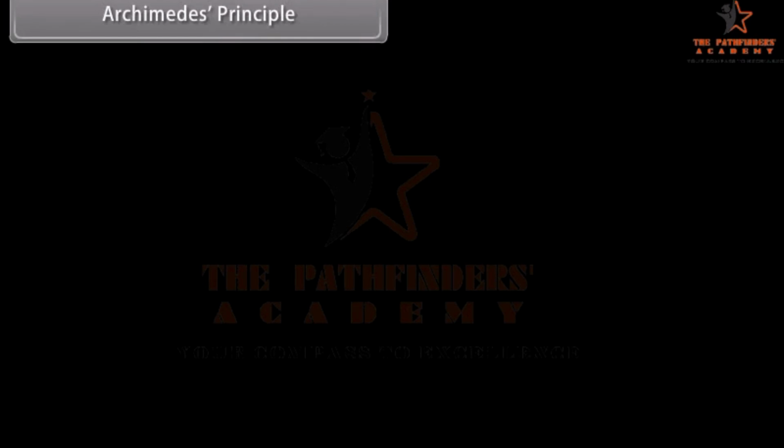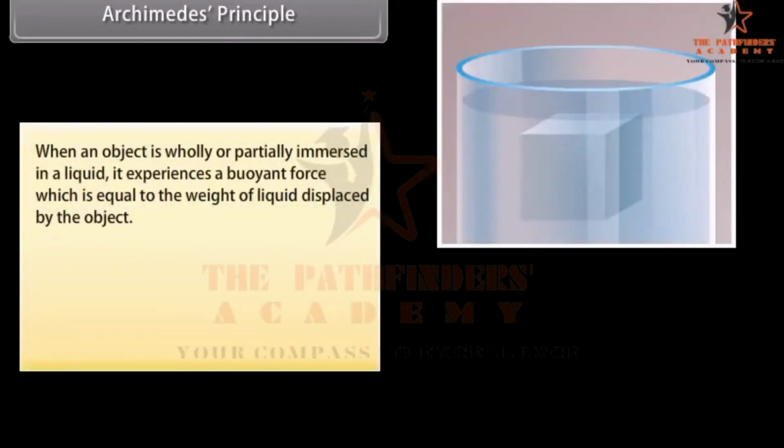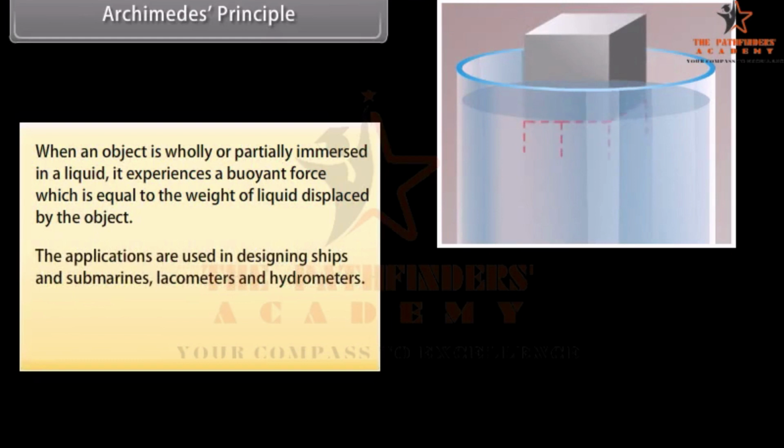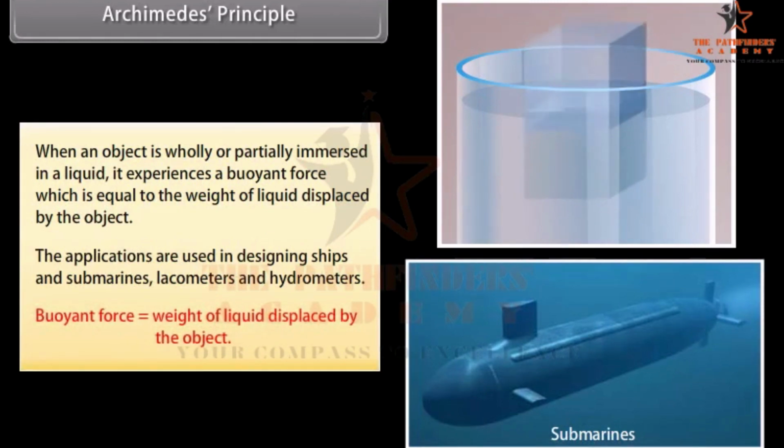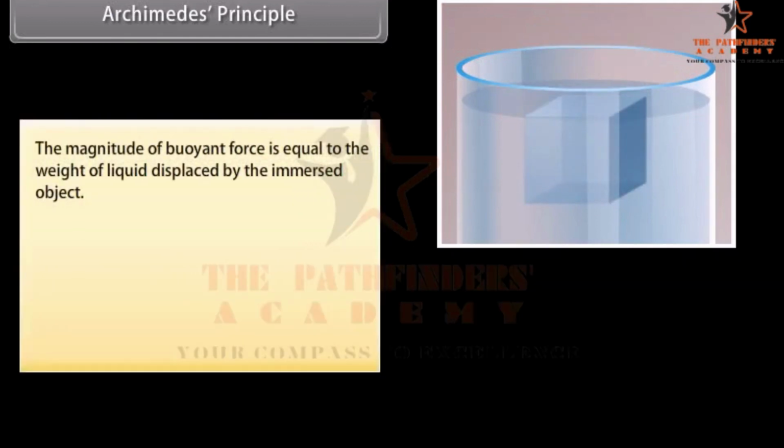Archimedes' Principle. When an object is wholly or partially immersed in a liquid, it experiences a buoyant force which is equal to the weight of liquid displaced by the object. The applications are used in designing ships and submarines, lactometers and hydrometers. Buoyant force is equal to the weight of liquid displaced by the object. The magnitude of buoyant force is equal to the weight of liquid displaced by the immersed object.